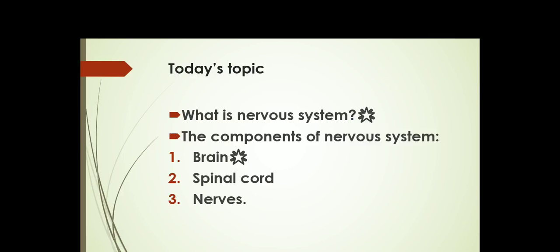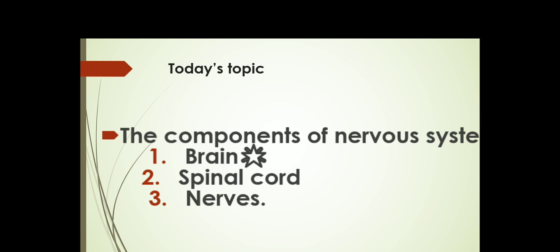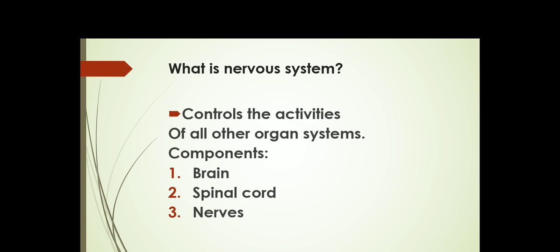Understand? Before starting that, you should know the components of the nervous system. What are the components of the nervous system? 1. Brain. 2. Spinal cord. And 3. The nerves. Today we will know only about what the nervous system is and what the brain is. So let's start today's topic. Now I will start with what the nervous system is.